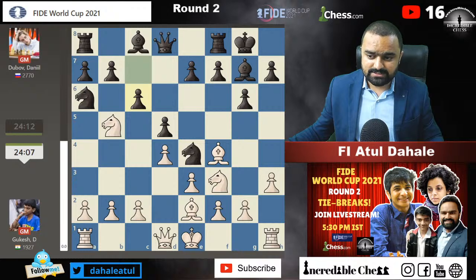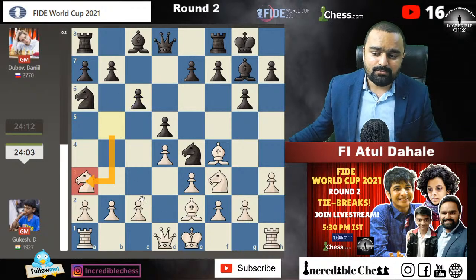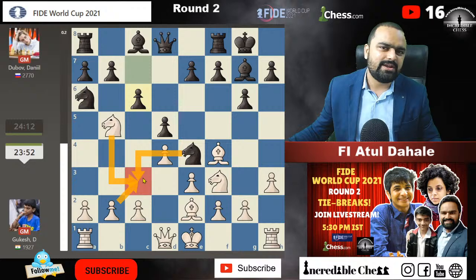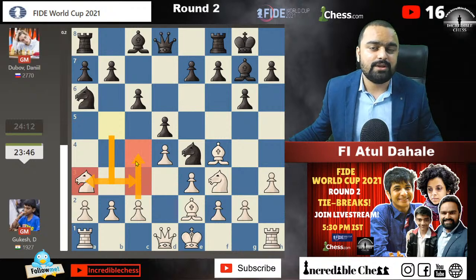Then bishop to e2, c6, knight went to a3 square. What is the point of going to a3 is that at some point white might go for c4, and in that situation the knight should not be stuck on the c3 square. One more thing is, if you play the knight to c3 in this situation, then knight takes c3, b takes c3, and you will not be getting that much play. So he played knight to a3 in order to play c4 in future.